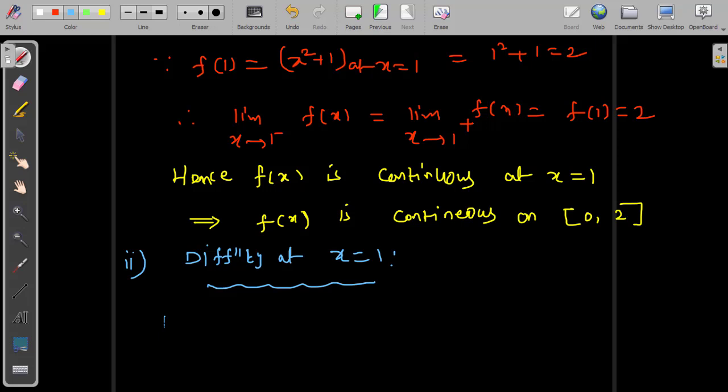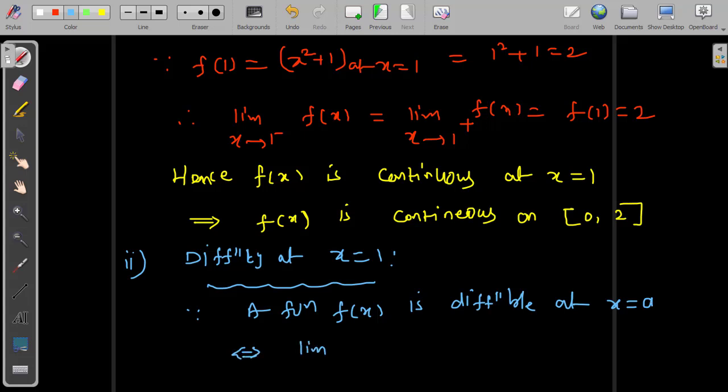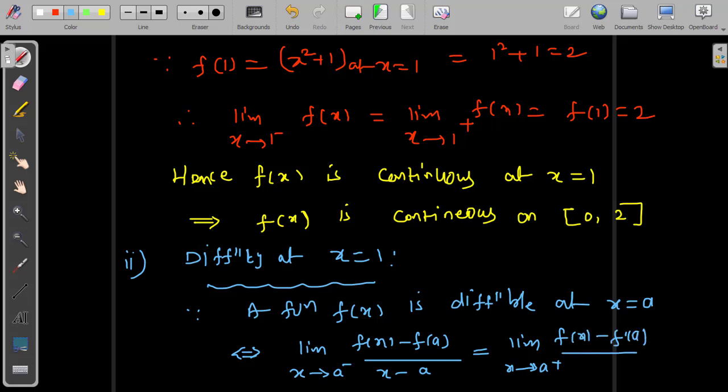A function f of x is differentiable at x equal to a if and only if the limit as x tends to a minus of f of x minus f of a by x minus a, this is called the left hand side derivative, equals the limit as x tends to a plus of f of x minus f of a divided by x minus a, the right hand side derivative, exist, and exist means exist and are equal.